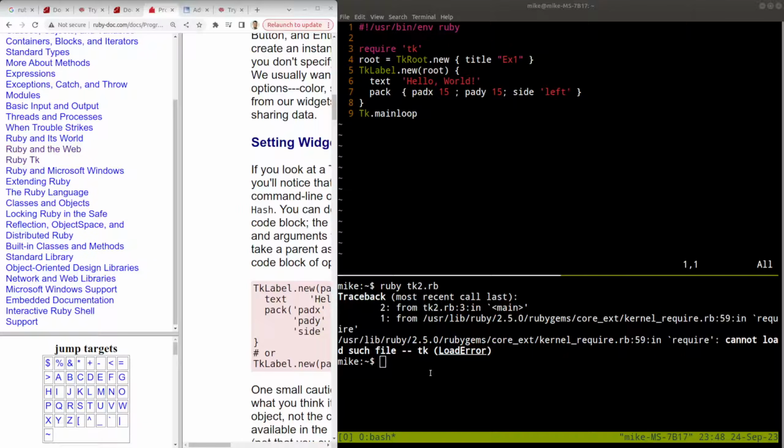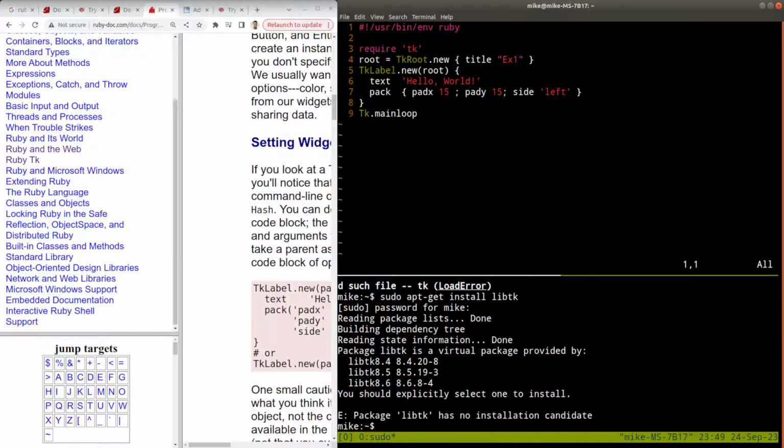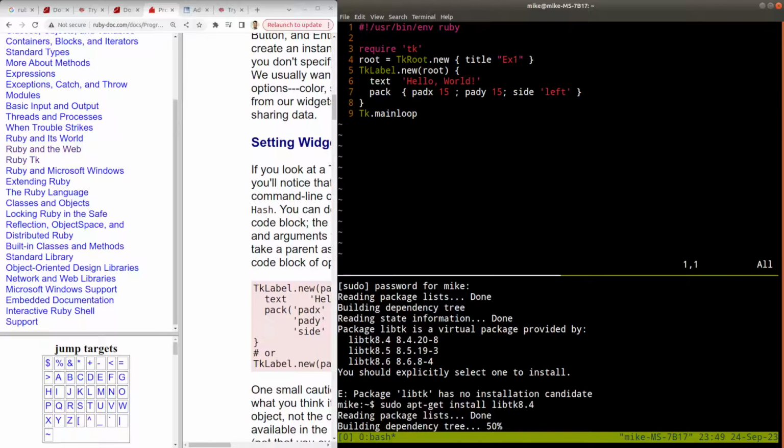Yeah, it looks like I'm having a cannot load file tk error here. So probably still missing something. sudo apt-get install. Let's try to get this working. Now I thought I would already have that here. libtk 8.4. Let's see if that does the trick.